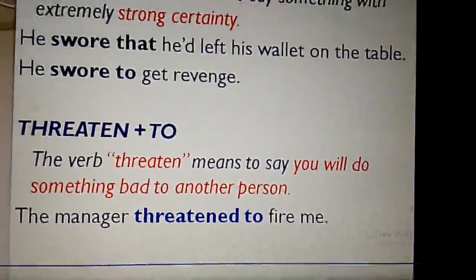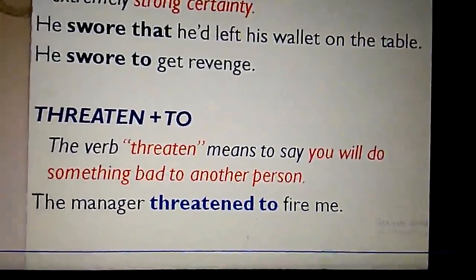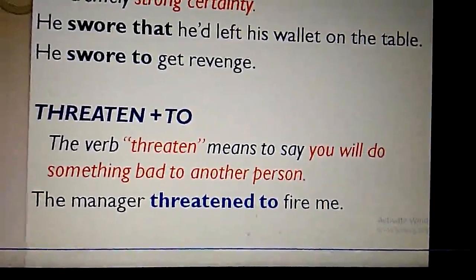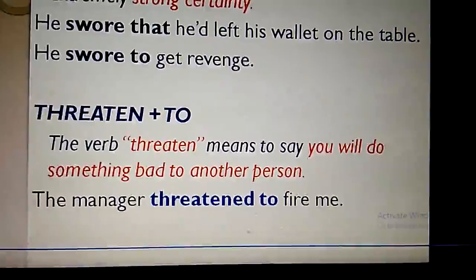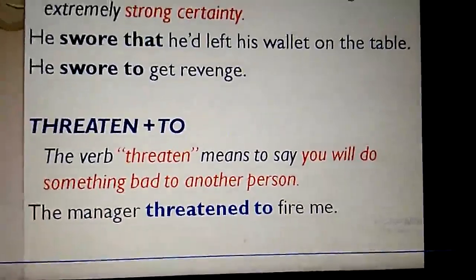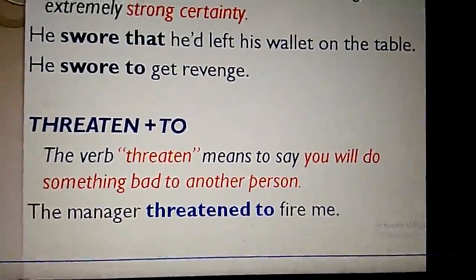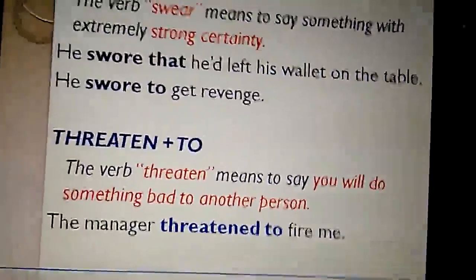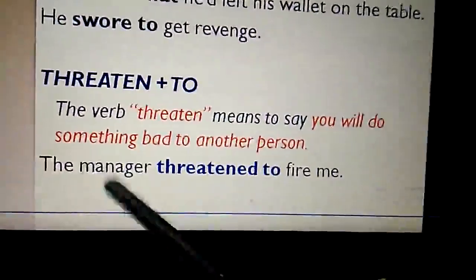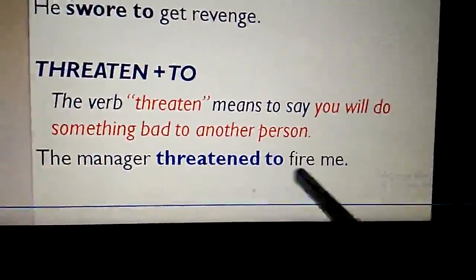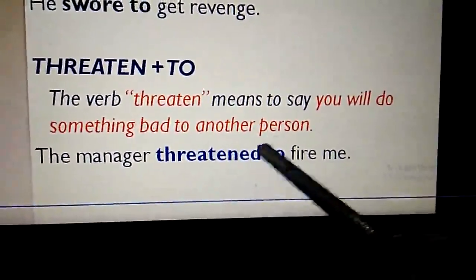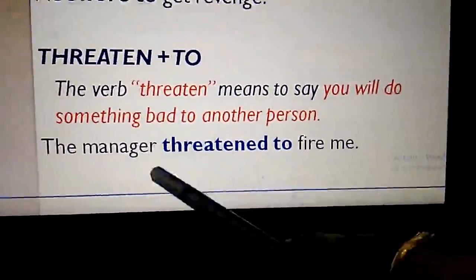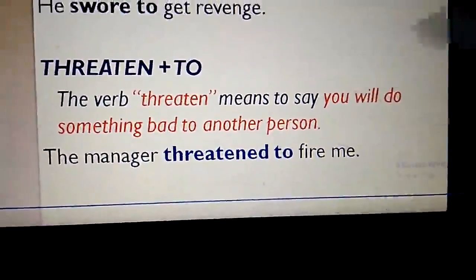Threaten. This is another reporting verb, which we use to report something. The verb threaten means to say you will do something bad to another person. So the pattern when we use threaten is threaten plus to. The manager threatened to fire me. So immediately after the word threaten, it should be followed by to. The manager threatened to fire me.